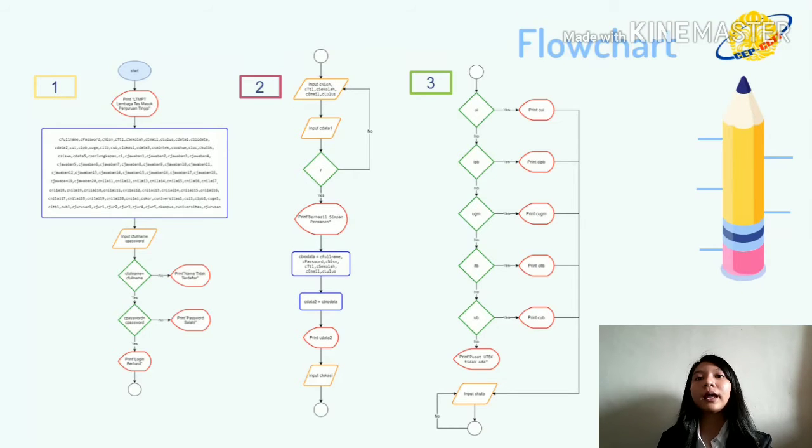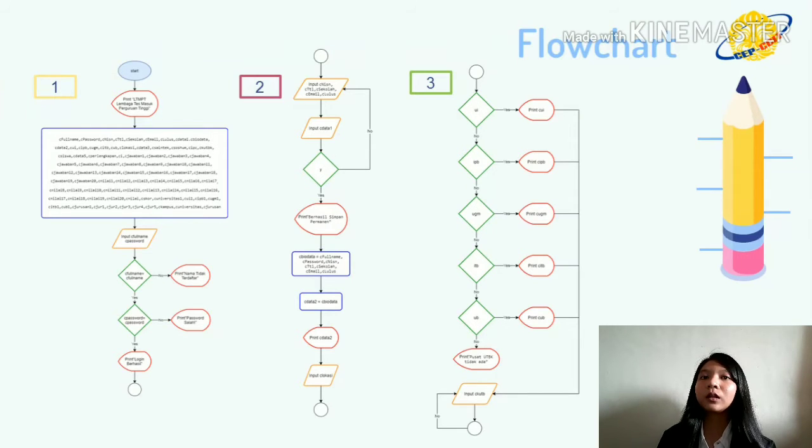If no, next, process the location. If location is ITB, if yes, print ITB. If no, next process. If location is UB, if yes, print UB. If no, print pusat UTBK tidak ada.